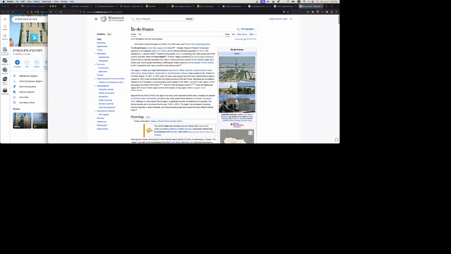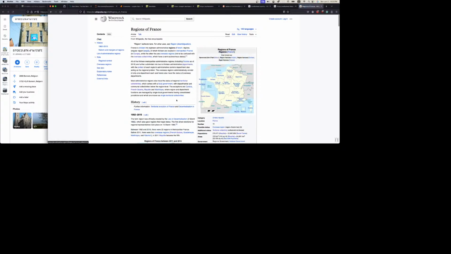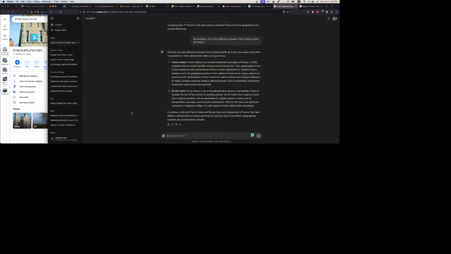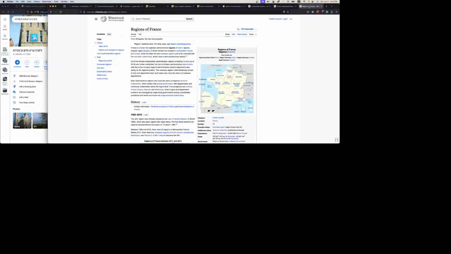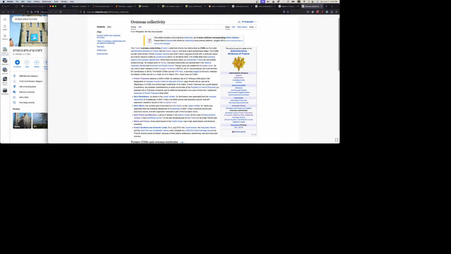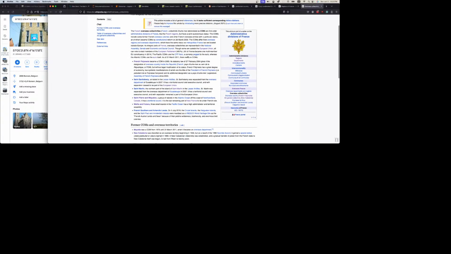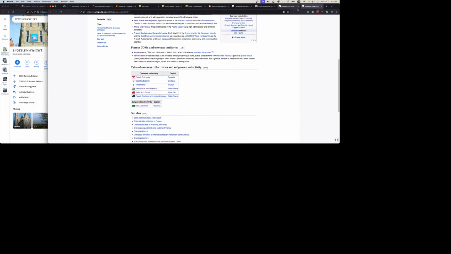Administrative region. Regions of France. Region. Okay, they're all regions. Alright. Overseas department and region. Overseas collectivities of France are including these, so they're different politically.